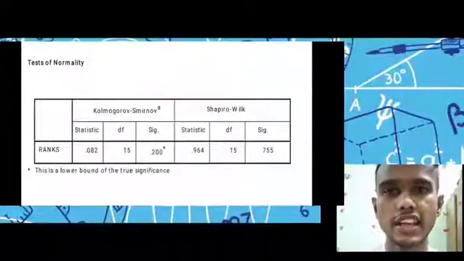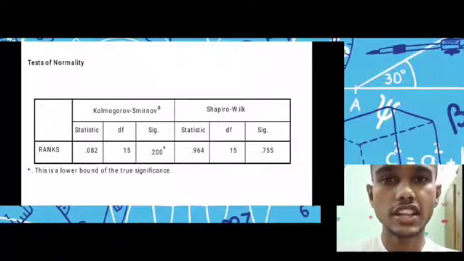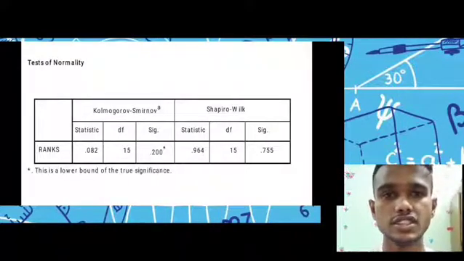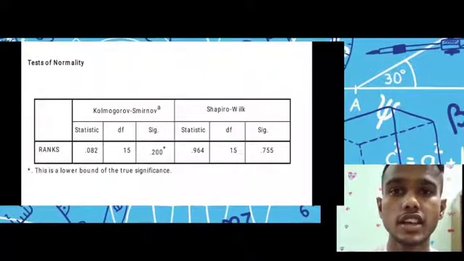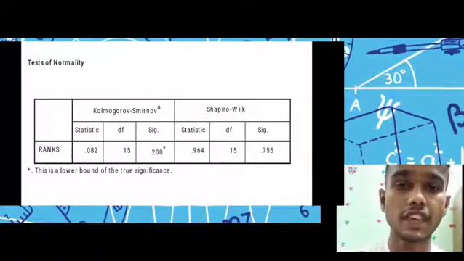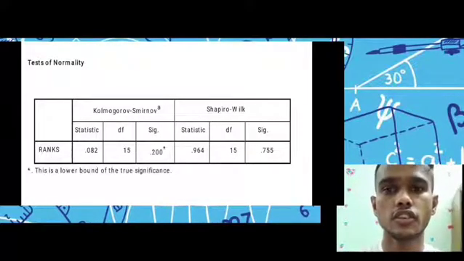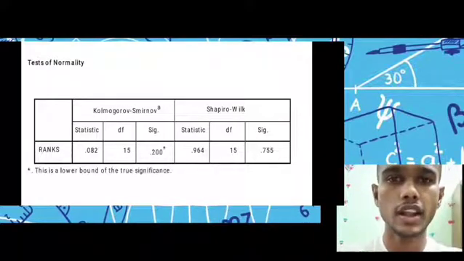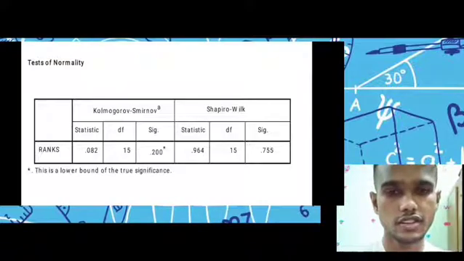Okay, the last one, the test of normality table. From here in the confidence interval, we found how destination of 2016, 17, 18 affect the destination, on a scale of 5.523 to 10.477. Therefore, at 95% confidence the true mean on a scale for the destination is between 5.523 and 10.477. Thank you.